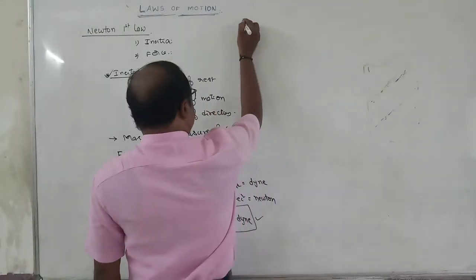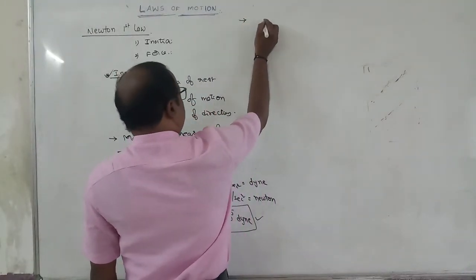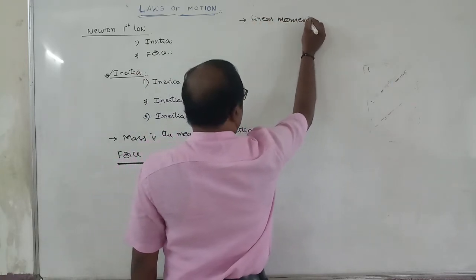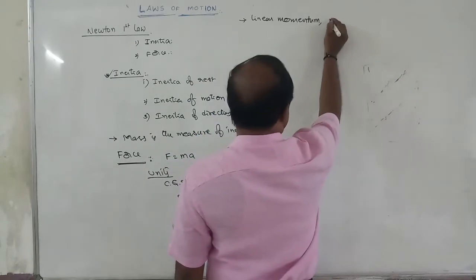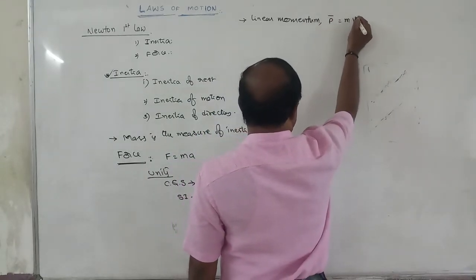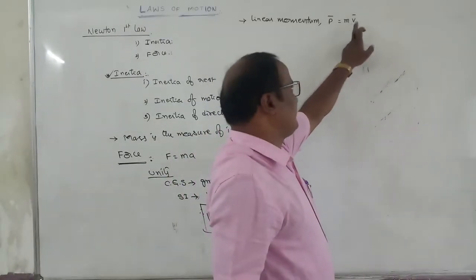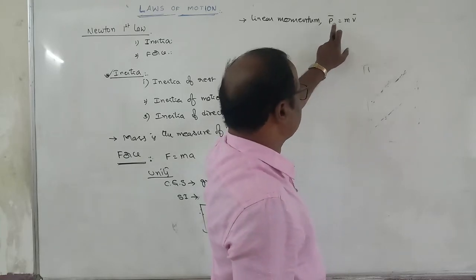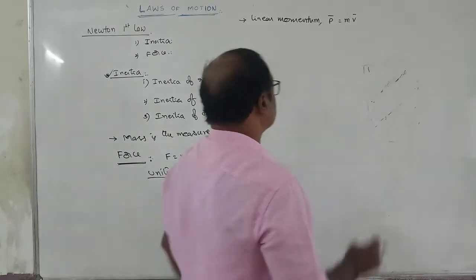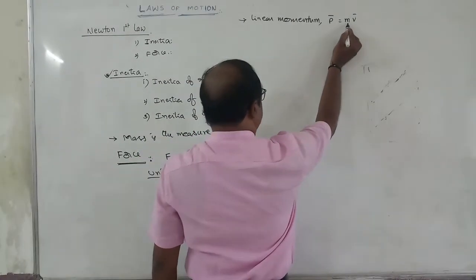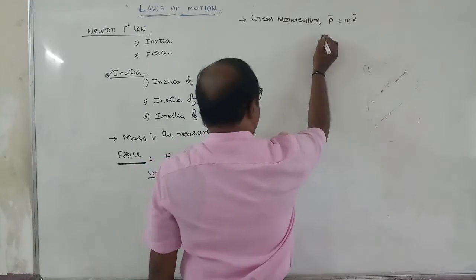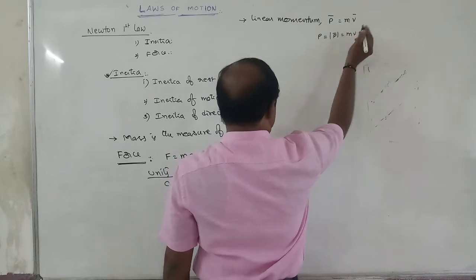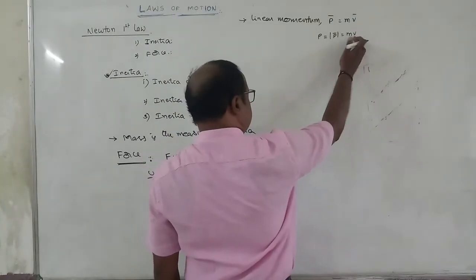Again, linear momentum of a moving body is represented by P bar equal to M into V bar, where M is mass and V is velocity. Velocity is a vector quantity, thus momentum is also a vector quantity. Direction of momentum is along the direction of velocity of the body. So momentum is defined as the product of mass and velocity. Magnitude of the momentum is P equal to modulus of P bar equal to M into V.